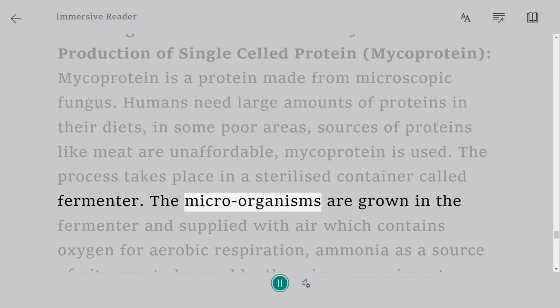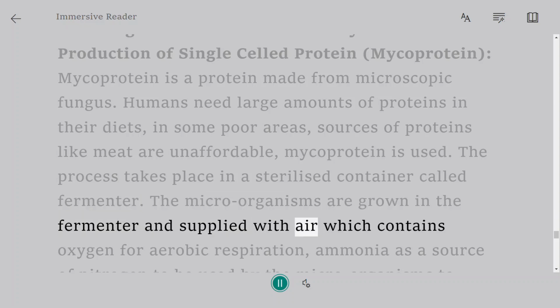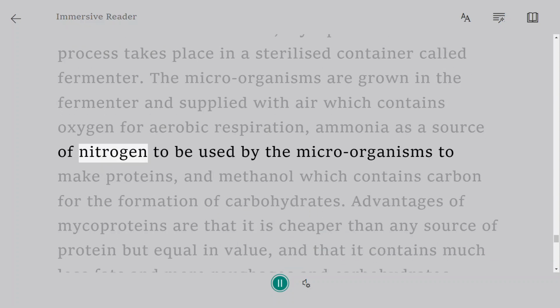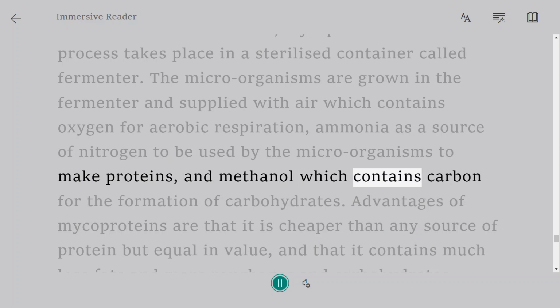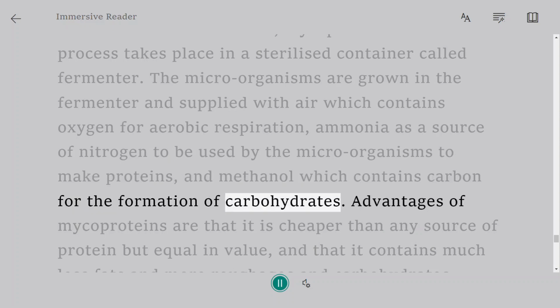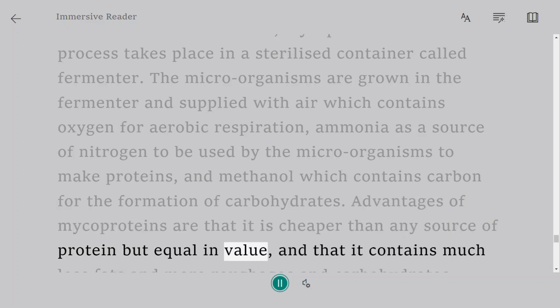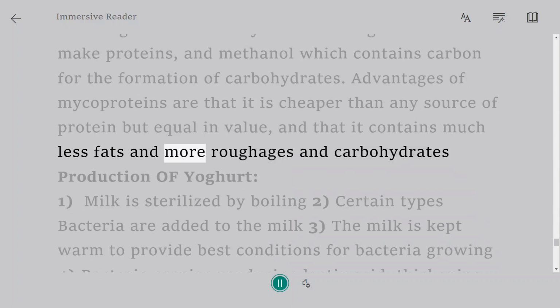The microorganisms are grown in the fermenter and supplied with air which contains oxygen for aerobic respiration, ammonia as a source of nitrogen to be used by the microorganisms to make proteins, and methanol which contains carbon for the formation of carbohydrates. Advantages of mycoprotein are that it is cheaper than any source of protein but equal in value, and that it contains much less fat and more roughage and carbohydrates.